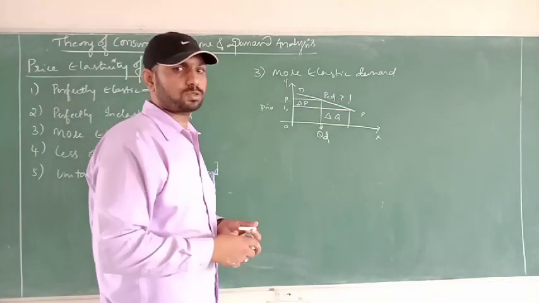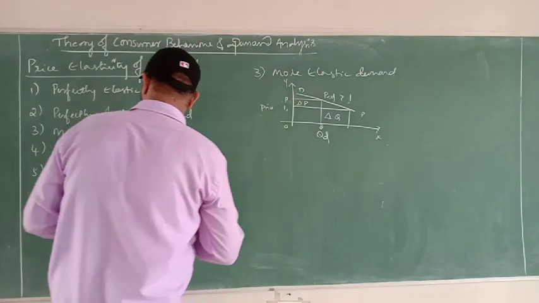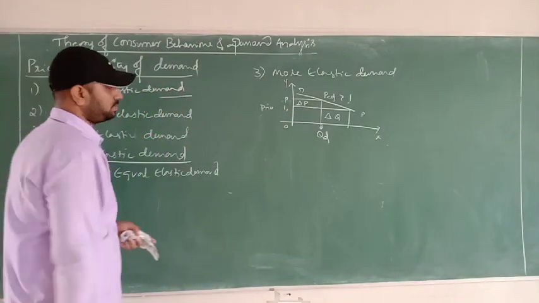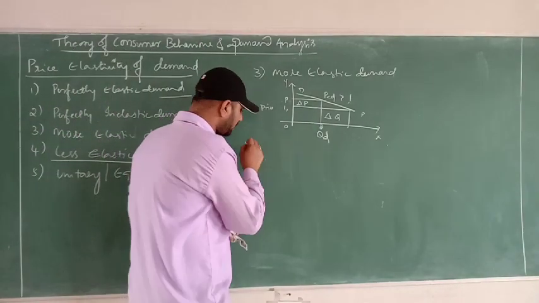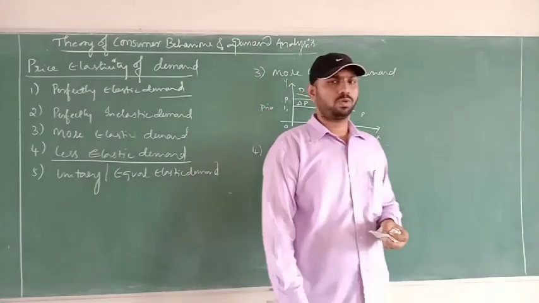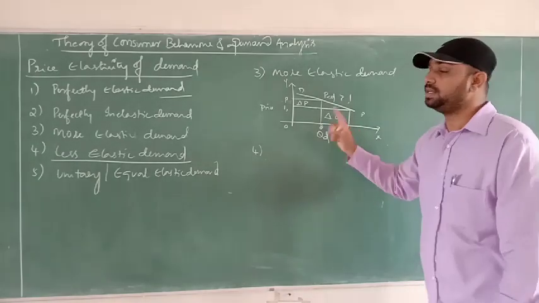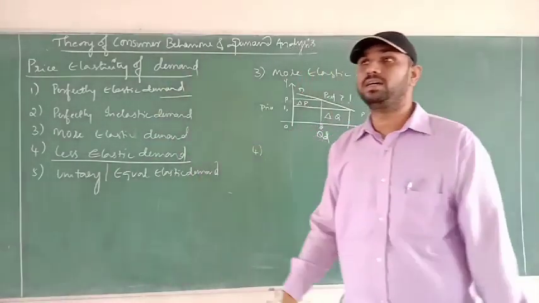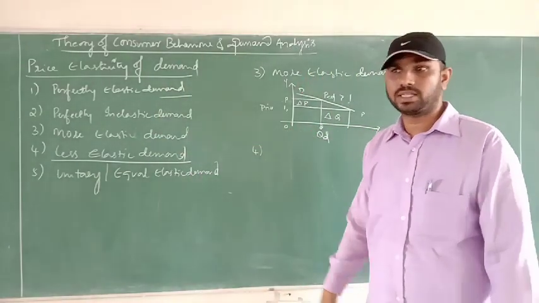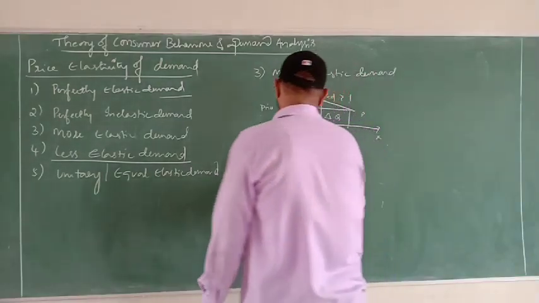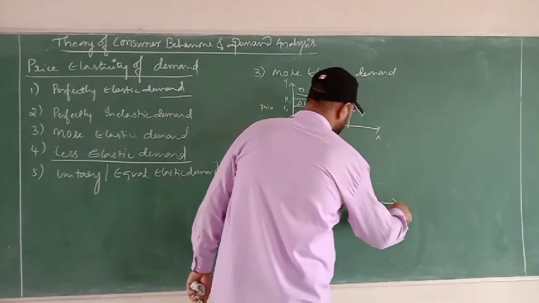Then the reverse of it is called a less elastic demand. So coming to the fourth one, less elastic demand. This also might happen in case of vegetables too. When the price decreases, more percentage change we can observe in quantity demand. Sometimes when the price gets changed, the demand will get changed accordingly, but not much in certain goods.